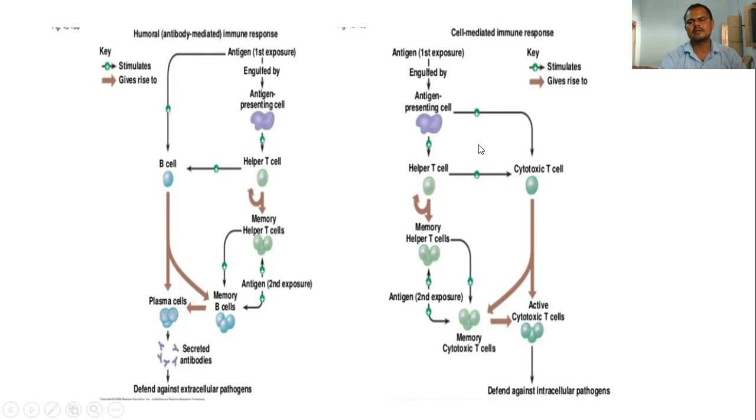See here, the cell-mediated immune response involves helper T cells and cytotoxic T cells. These directly attack and defend against the intracellular pathogen. So these are the two pathways.